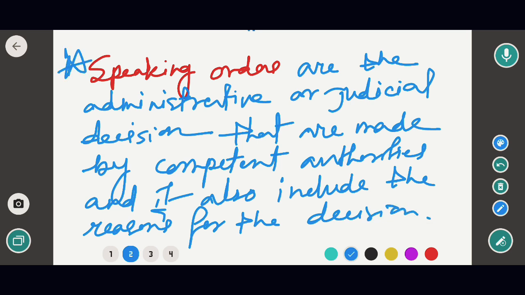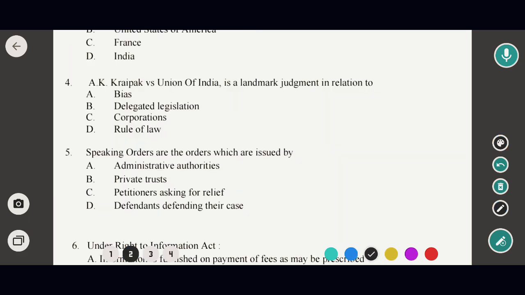Okay, so now moving to next. So in this case the correct option would be option A, that is administrative authorities. Okay, so now moving to next question.